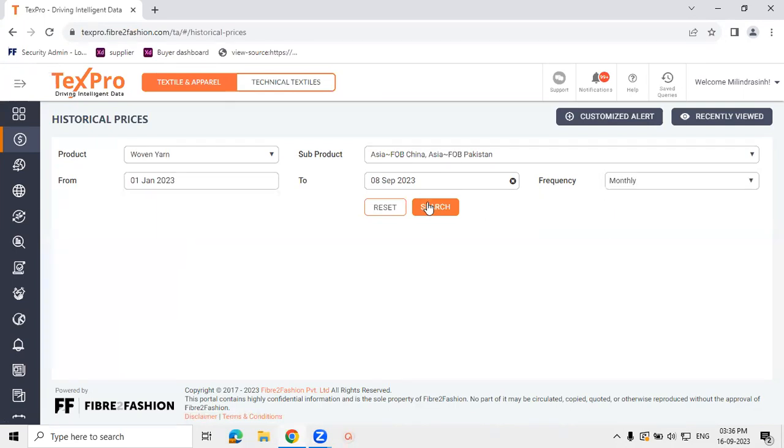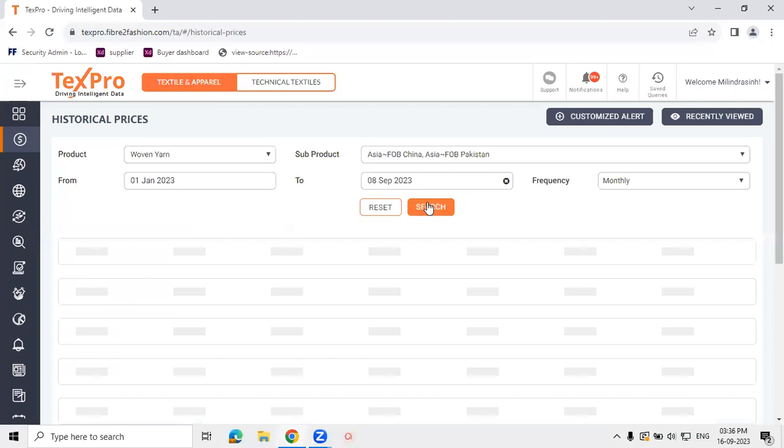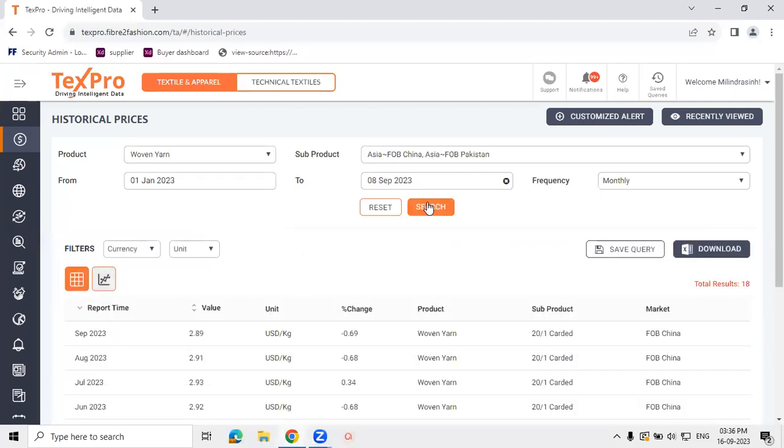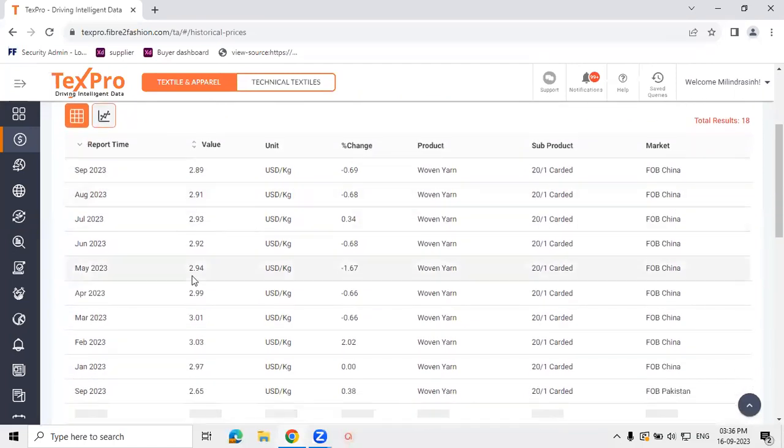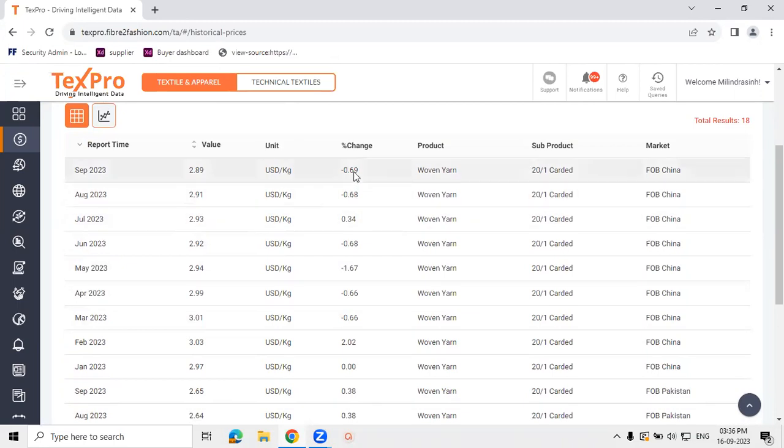Let's say we would like to observe a monthly trend. So for selected markets, selected commodities, for a selected time period, this will give us the month on month trend. These are the month on month prices, monthly prices. This is the percentage change on a month on month basis.